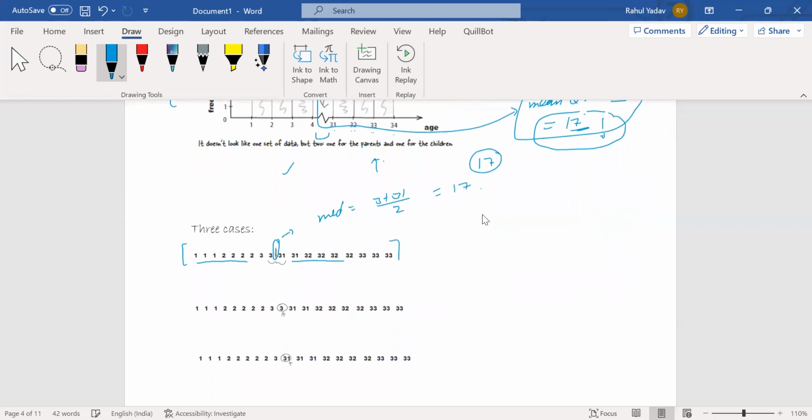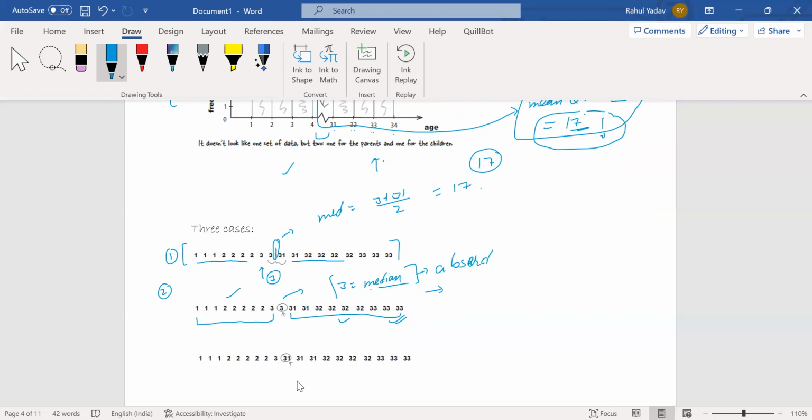Okay, this is case 1, and if I go for case 2, in that case I just added another entry, that is age 3. In that case, I can see these are the half values and these are the half values. So 3 is the median. But in this case, we can see there is a problem. We have these two data groups, one for the children and one for the parents. So the median value states that the most representative value for the data is 3. But I know there are parents also. So technically this 3 is again an absurd value.